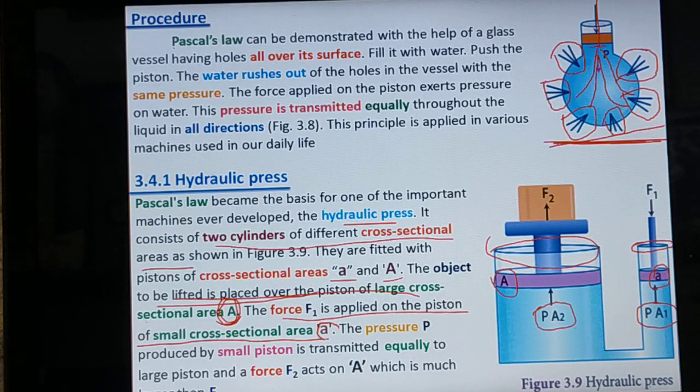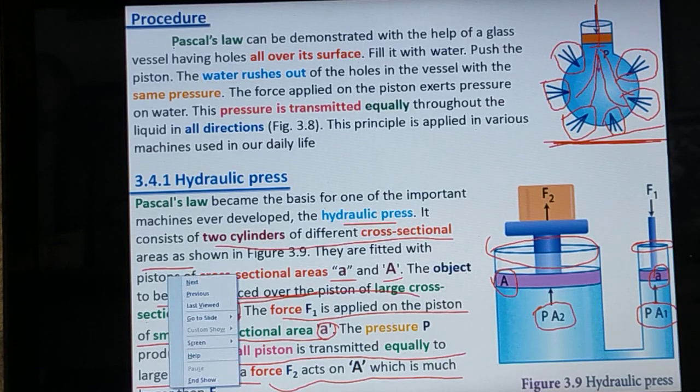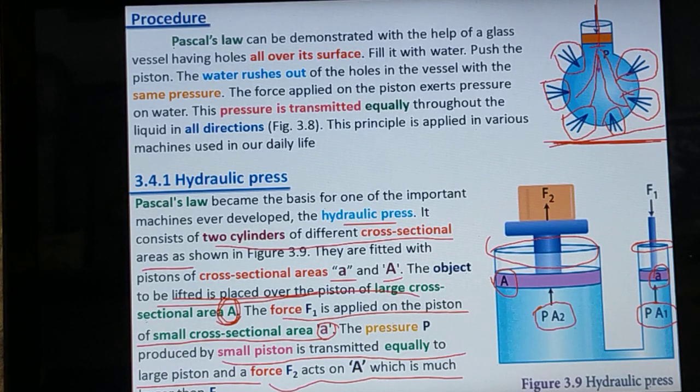So on the wider, larger surface area cylinder we keep the weight which is to be lifted. Then the force has to be applied through the smaller cylinder of cross section small a. Now, the pressure P produced by the small piston is transmitted equally to the larger piston, and force F2 acts on A, which is much larger than the force F1 applied on the smaller area of cross section.